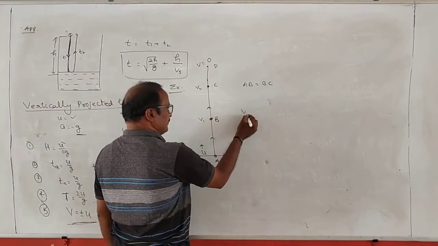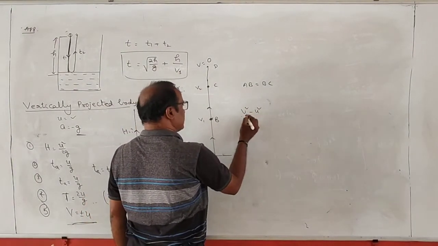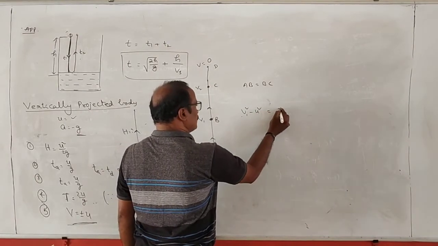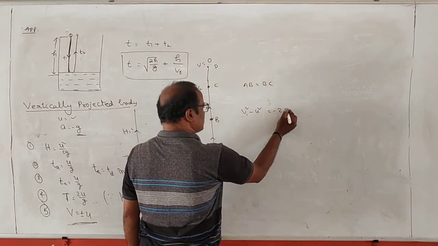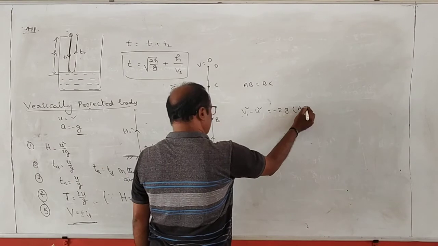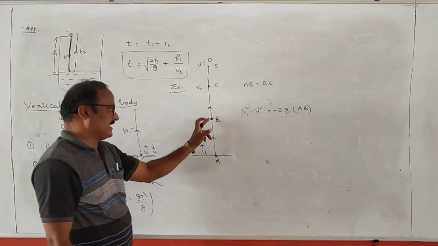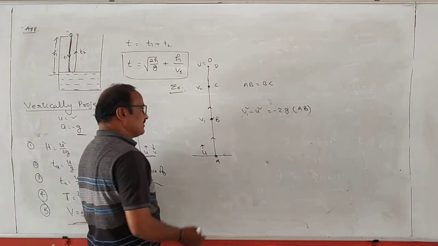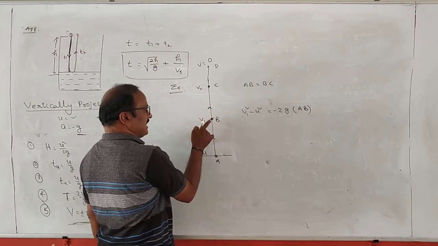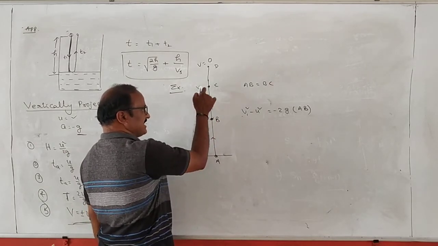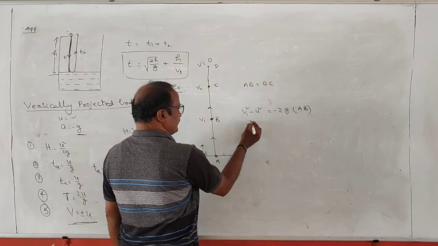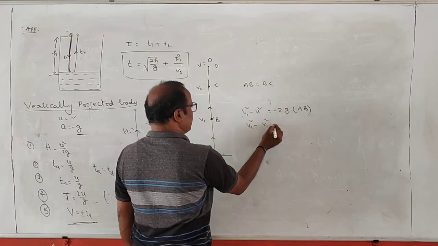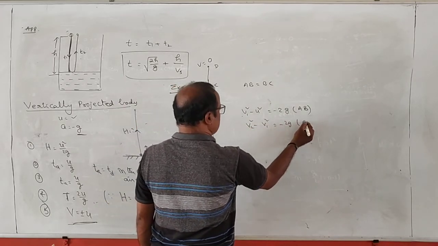Now v1 square minus u square is equal to minus 2g into h. Again from B to C use the formula: initial velocity v1, final velocity v2, then v2 square minus v1 square is equal to minus 2g into BC.